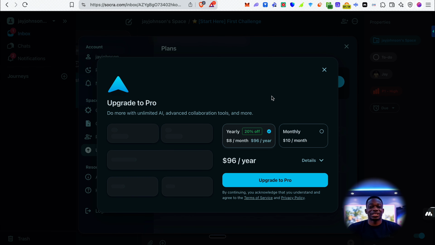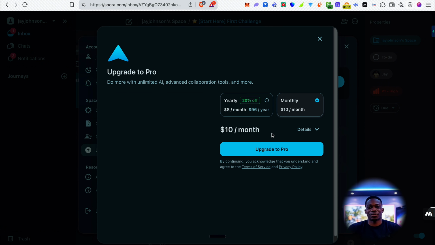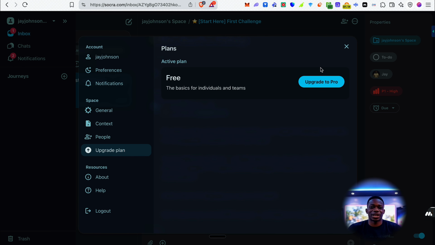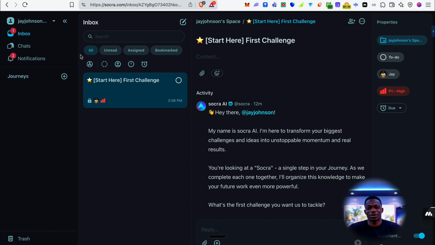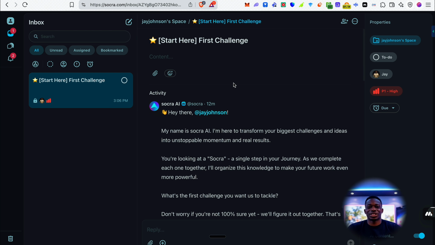So yeah, as you can see, they've got a pro version as well. If you want to pay for it monthly, it's $10 a month, which isn't actually too bad. I quite like this product. I think it's really useful. I'll definitely be trying it out more often, because it's essentially like an AI agent that can scour the web and provide you with real-time up-to-date information, which is very useful. So of course you can use this for solutions related to content creation and research.